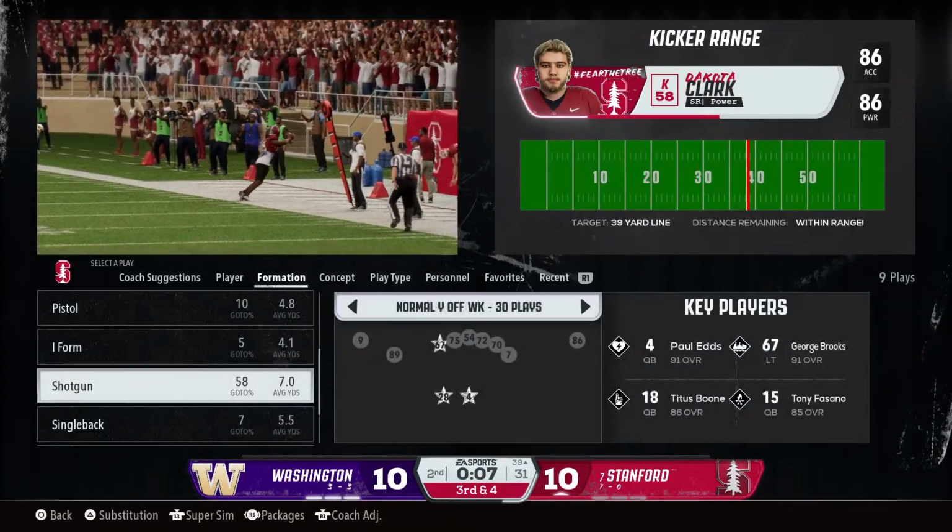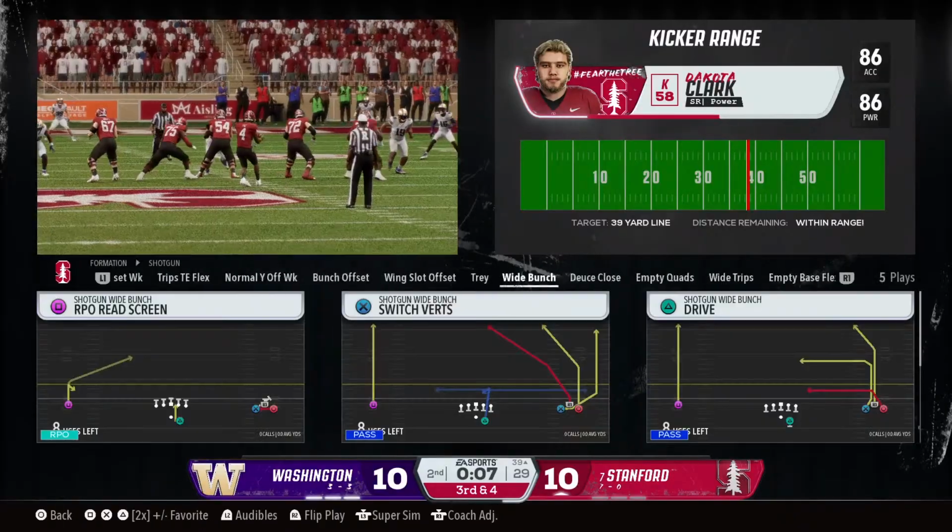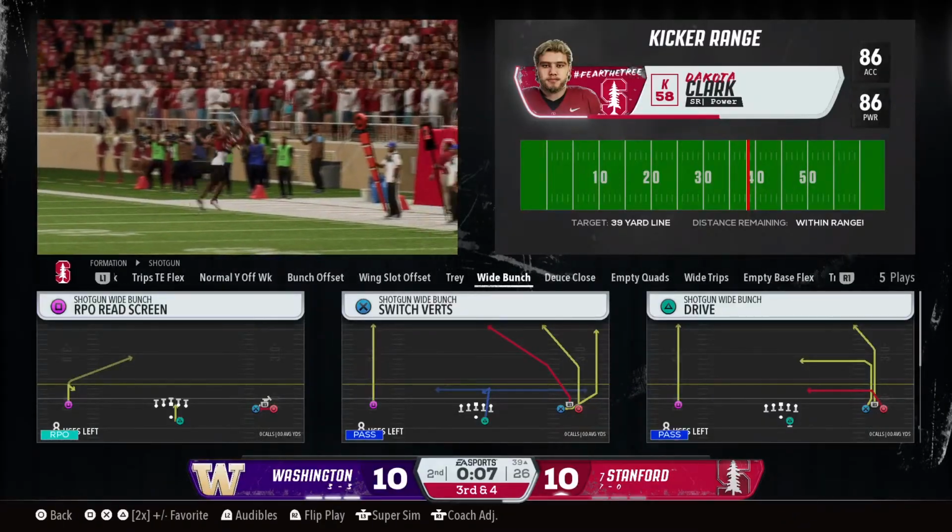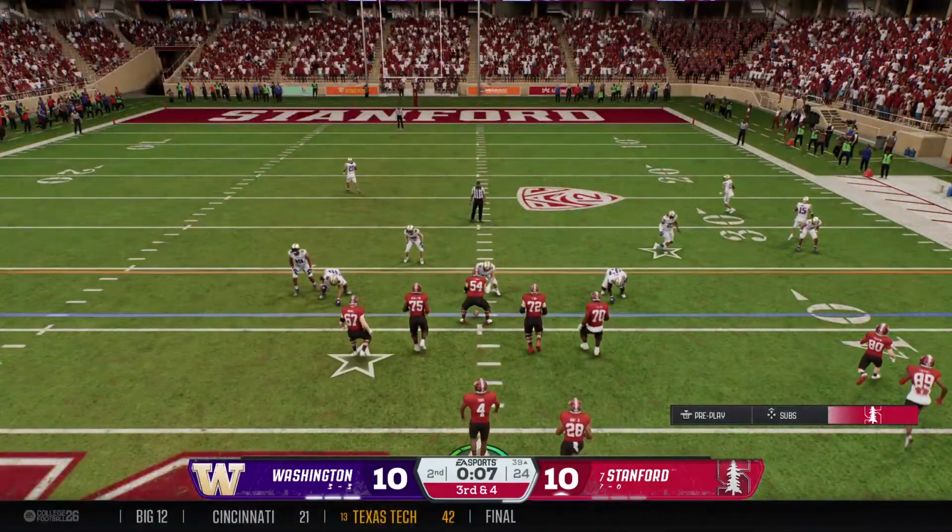I think the defense just had enough. I think they've said, you know what? You can throw it somewhere else, but you're not going to get it to that guy. We're going to have coverage helping out on that receiver.